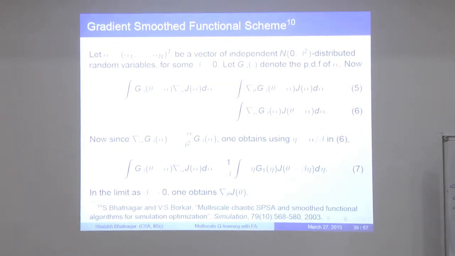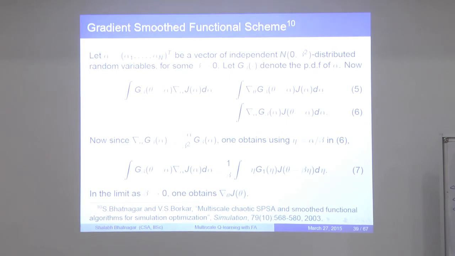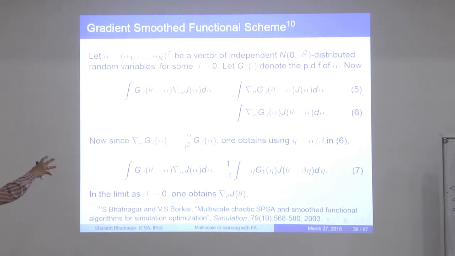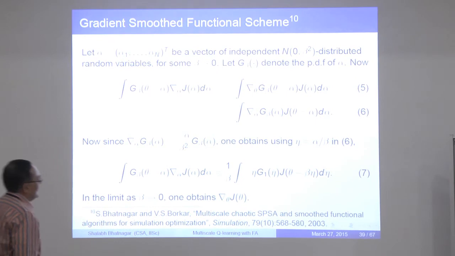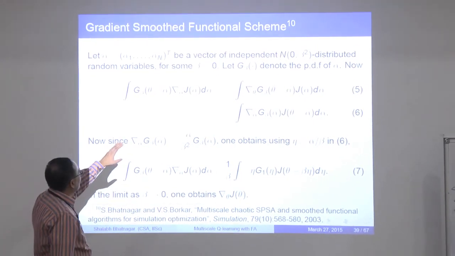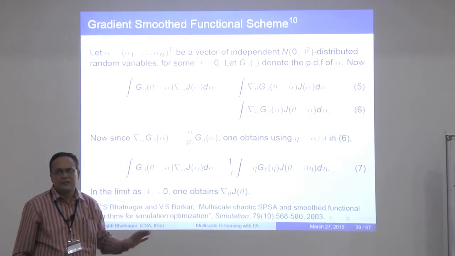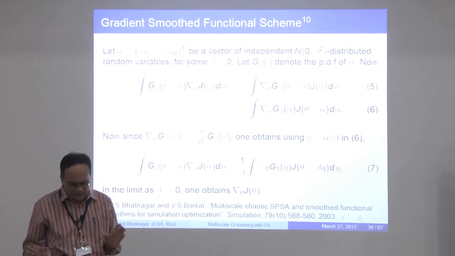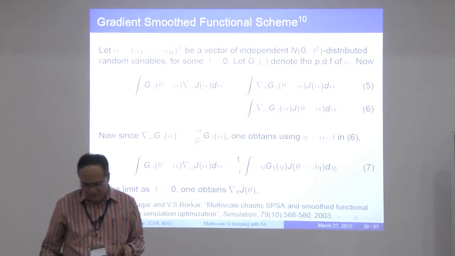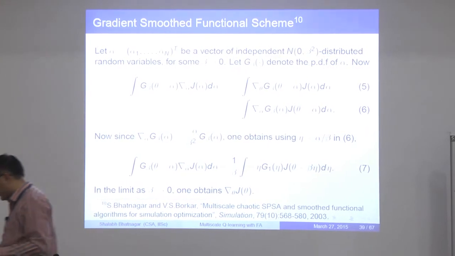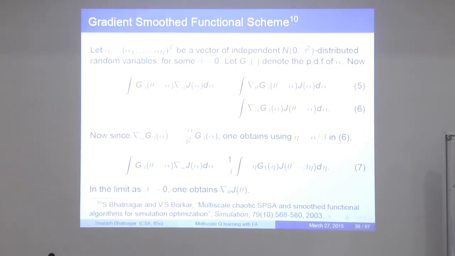In the interest of time, I'll skip some of this. There is actually one more way of doing the perturbations. Essentially, you don't have to look at Bernoulli IID. You can have, let's say, Gaussian random variables. You can work with Cauchy random variables. The form of the estimators will change.